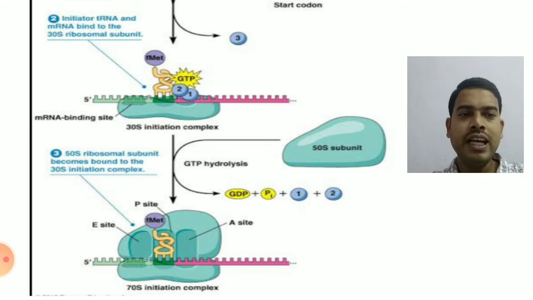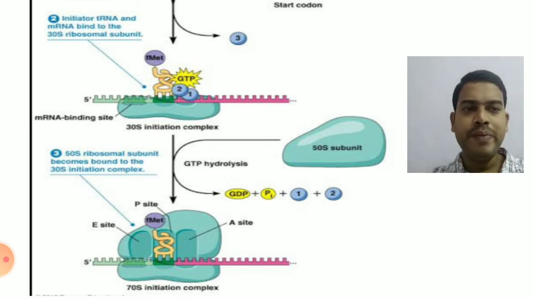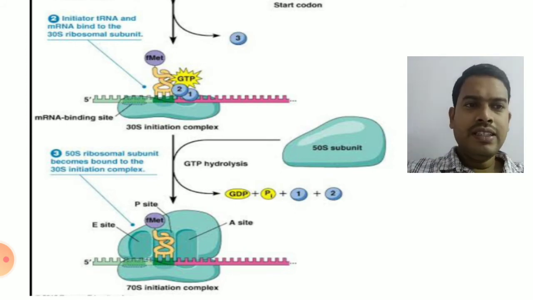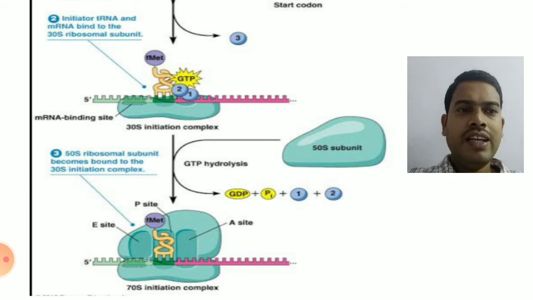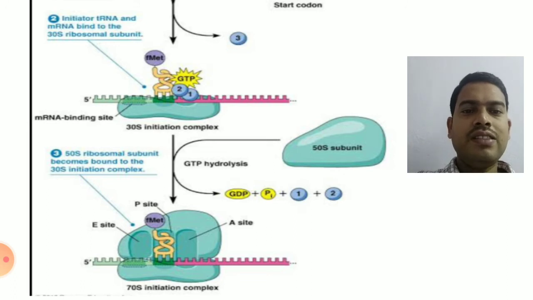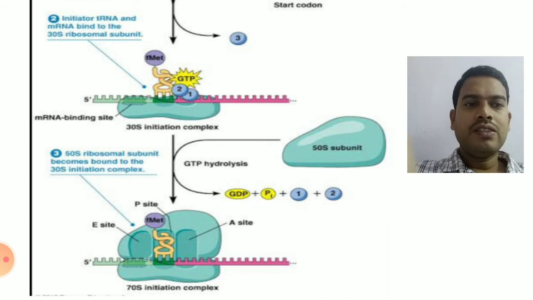E means exit site, the tRNA exit site. P means peptidyl transferase site, and A means amino acid tRNA entry site. So these are the three sites. Once this entire 70S complex with mRNA is formed, the process of translation is initiated. So this is initiation of translation in prokaryotes.